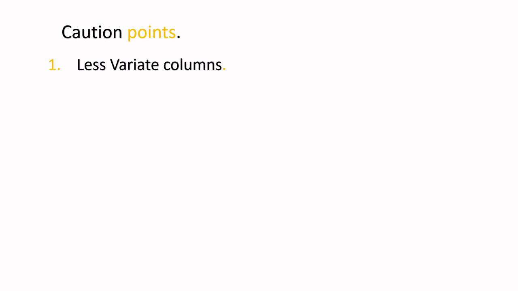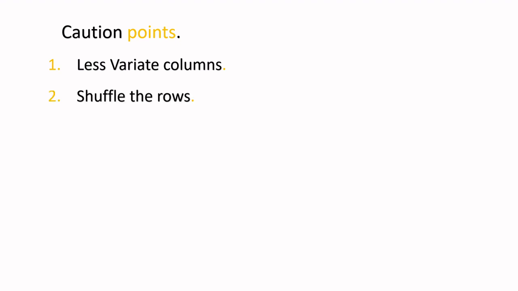Now we need to remember some things while creating our own data set. These are some cautionary points. Number one is about less varied columns. For example, in the same problem, if you have to predict the grade and you are taking the age as an attribute, that will not help you. Why? Because almost all of the students will be of the same age. So it is almost like substituting one single value in all of the rows of that column. Do you think that adds any information? No. A column with all similar values will not add any predictive power to your model. So be careful not to add any irrelevant columns.